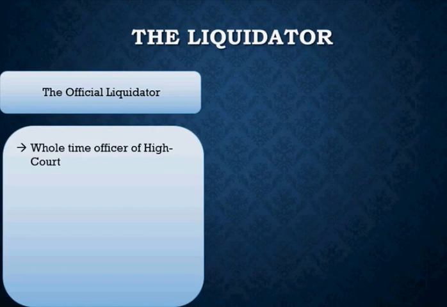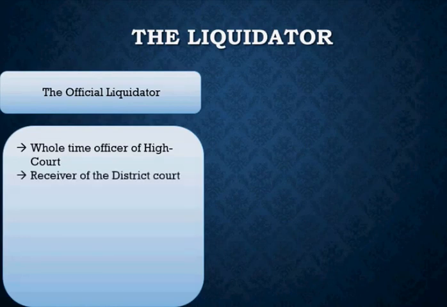The official receiver which is attached to that district court, right? And you know why a receiver is attached basically? Like the liquidator stands for the purpose of winding up the company, similarly, the receiver stands in the same capacity for an insolvent person. So the receiver who has been attached to any district court will be appointed as the official liquidator for the purpose of the company winding up as well. And if in any case there is no receiver with that district court, then any other officer of the district court can be appointed as the official liquidator. So that was the second point, the receiver of the district court.